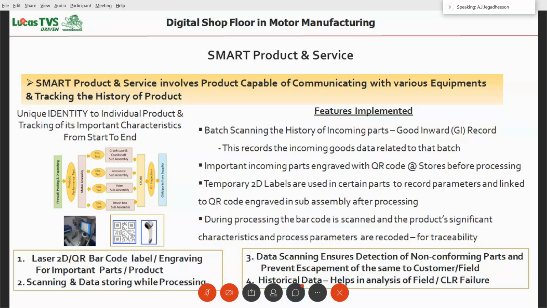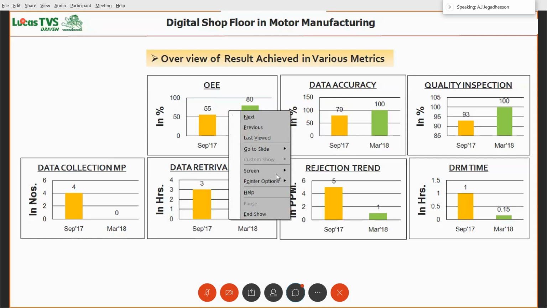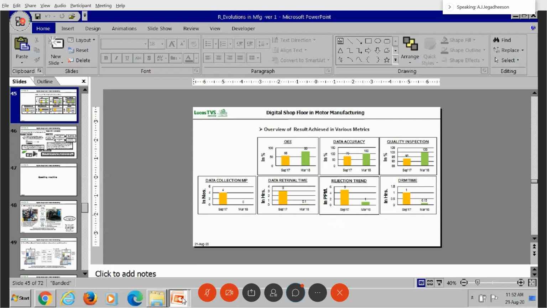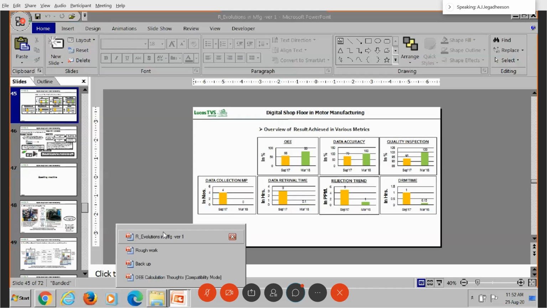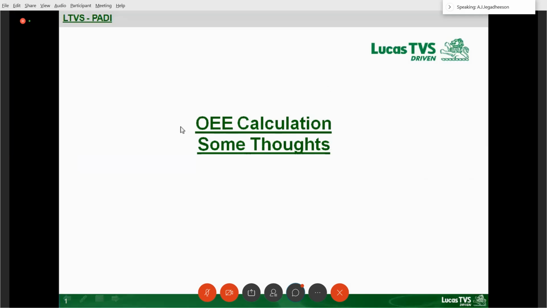I told about OEE. What is overall equipment effectiveness? As I told you, any manufacturing process has got a measure of performance of efficiency and effectiveness. Okay, that can be measured by overall equipment effectiveness. OEE means overall equipment effectiveness.